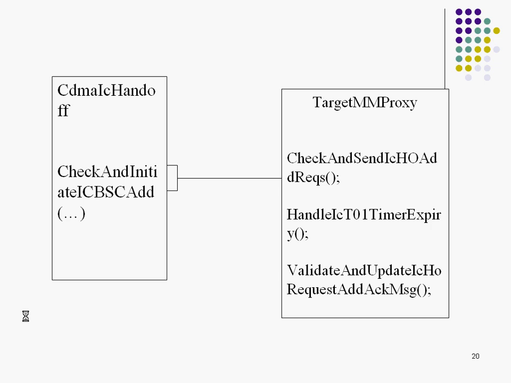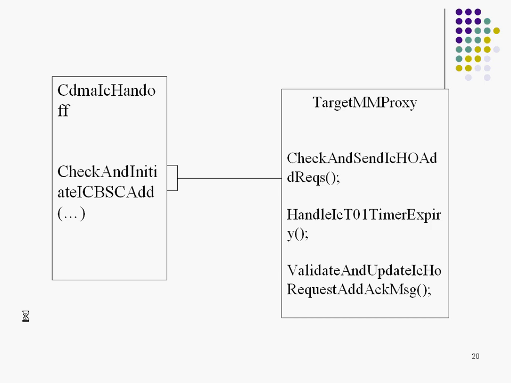And the way this class interacts with this object is that it has a method called check and send IC handoff add request. The moment you have a leg to be added to a different MM, a message called IC initial handoff request has to be sent to that MM. So it knows, I need to talk to the other MM, and this object is my proxy for the different MM. So I would just invoke the method check and send ICHO add request of the target MM proxy object.